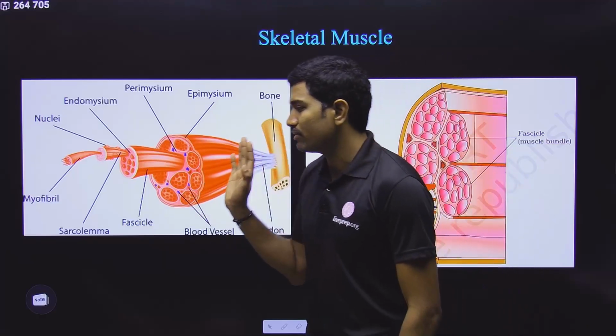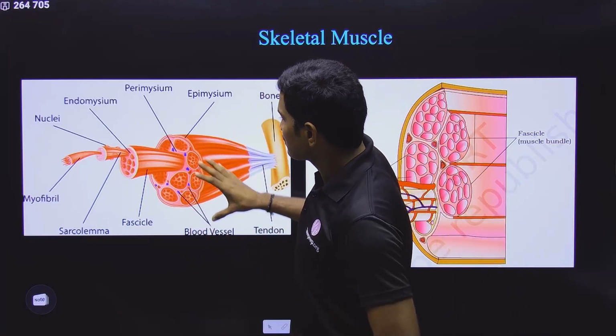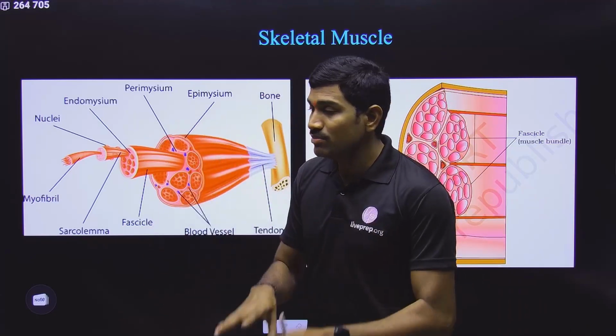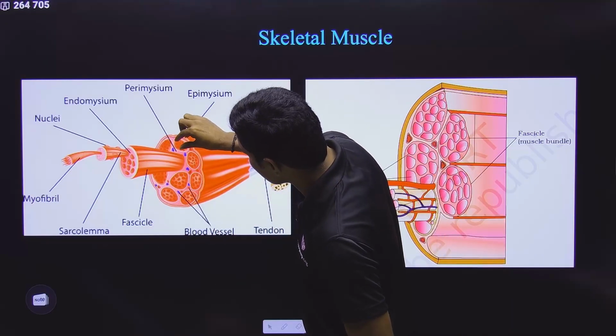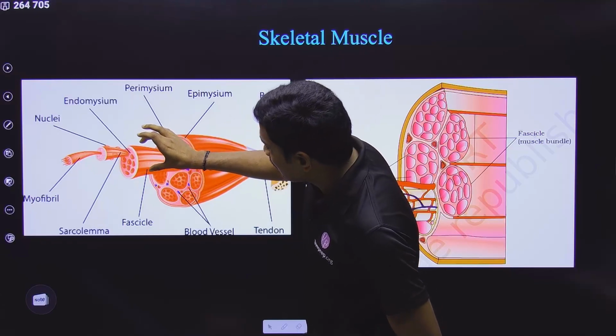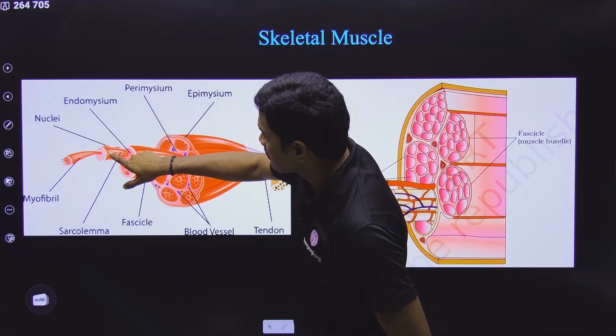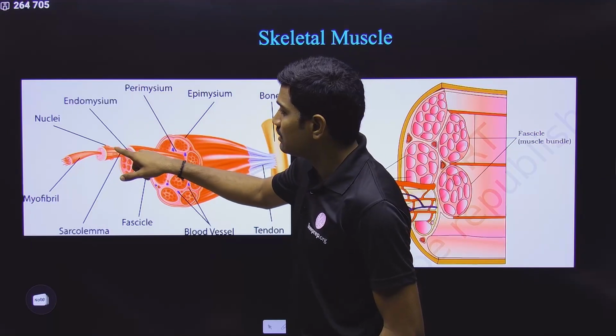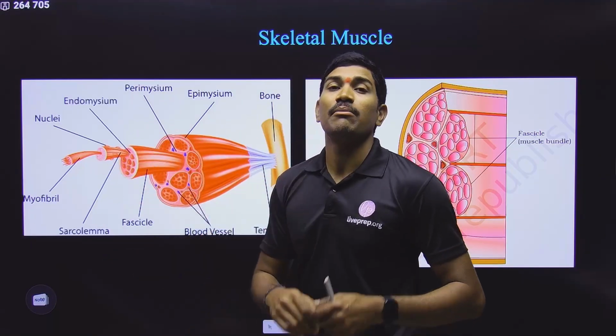This is completely called a muscle, and in this muscle some bundles are there. This is also one bundle, and in each bundle again some cells are present. This is the single cell.